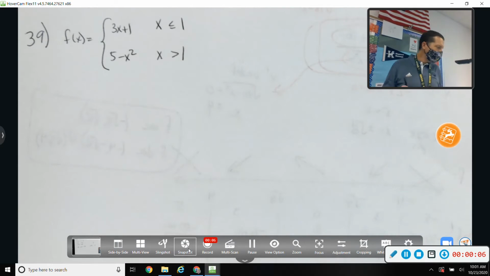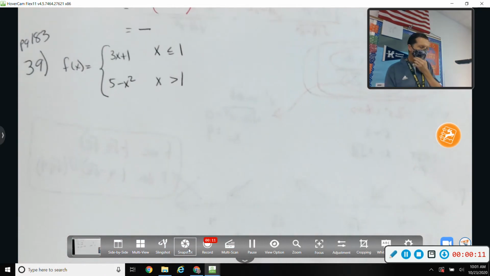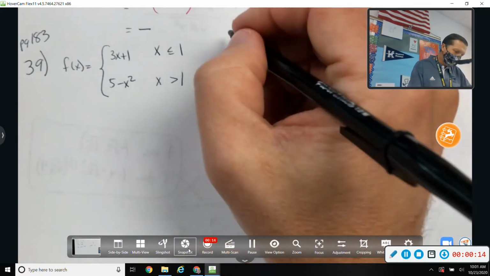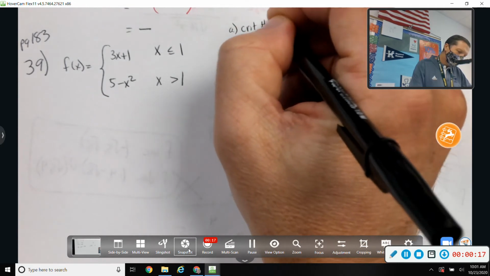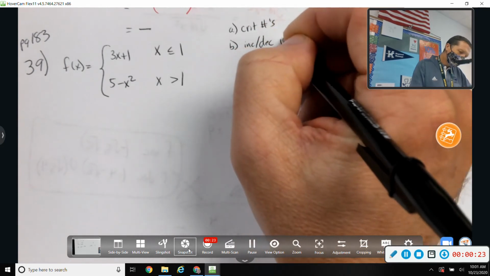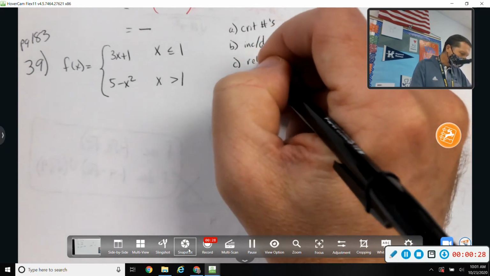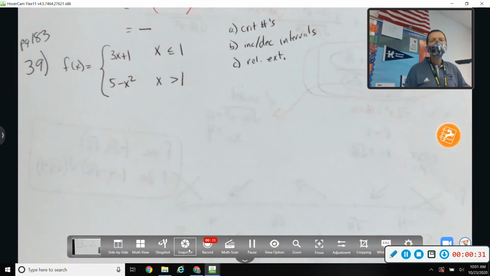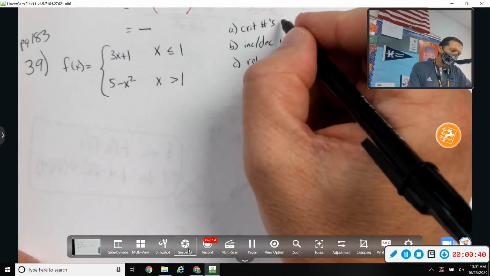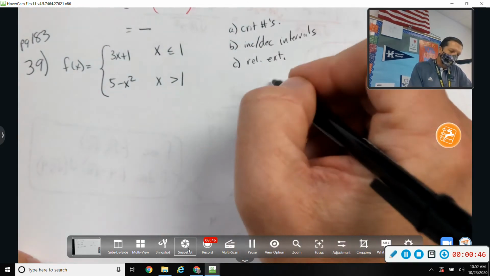All right, page 184 or 183, number 39. Directions say find critical numbers, increasing and decreasing intervals, and relative extrema. Okay, so it's basically walking us down the path that we've outlined before a couple times. So critical numbers would be where the derivative is 0 or undefined, and then that sort of leads us down the rest of these.